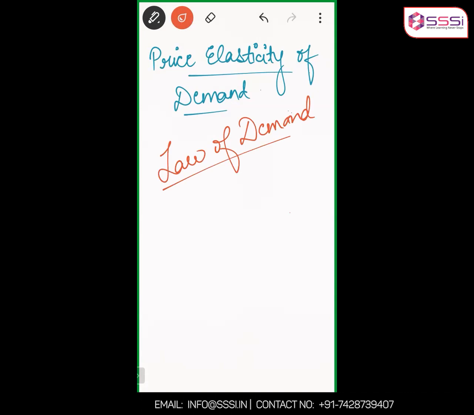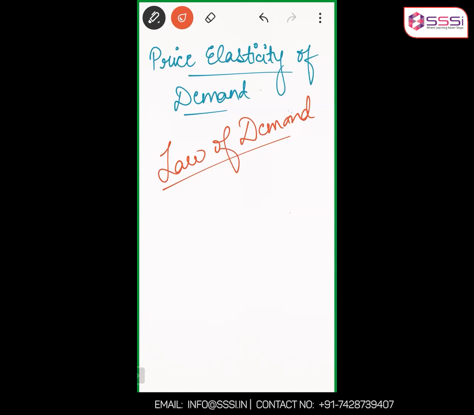What is the law of demand? Tell me. Law of demand states that if the price of a particular commodity increases, the demand for that particular commodity would decrease. Not demand, quantity demanded. There is a technical difference between demand and quantity demanded, which we'll see. For now, just remember that it is quantity demanded.